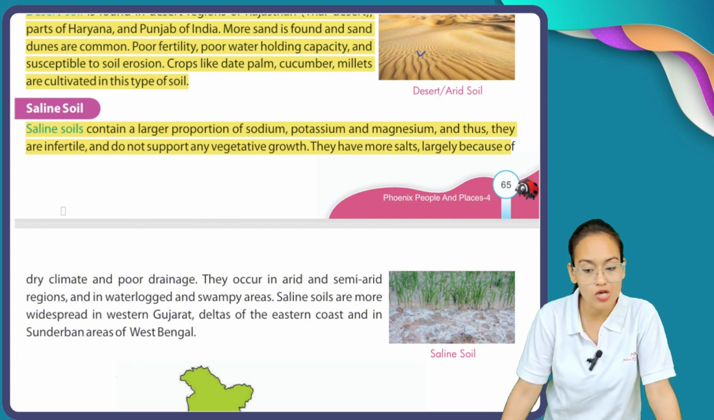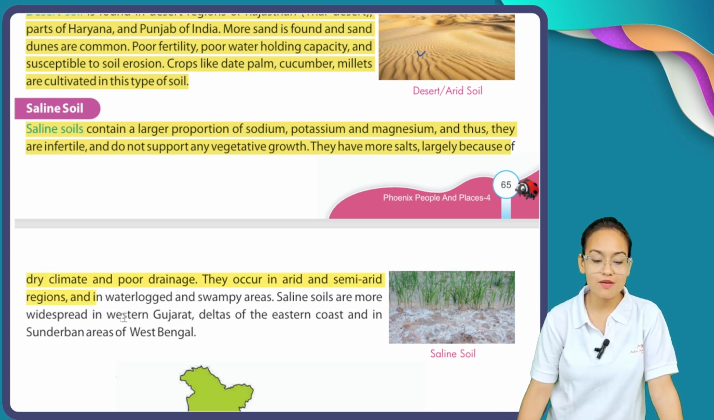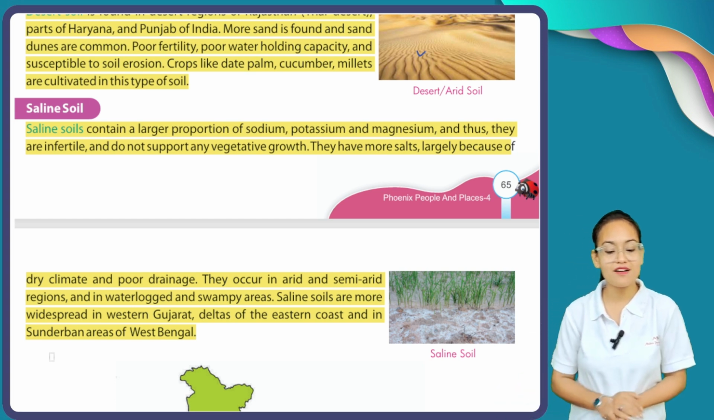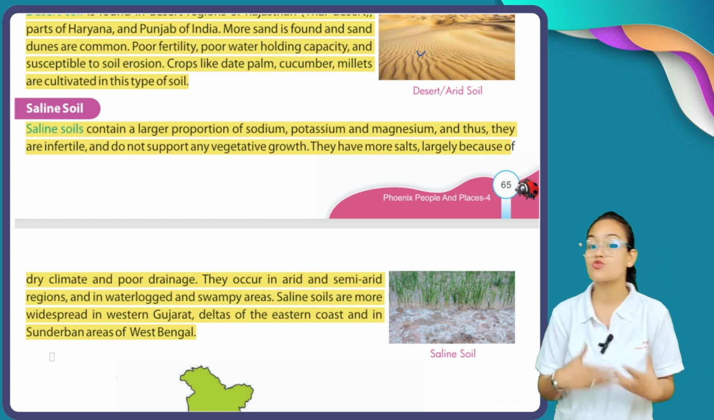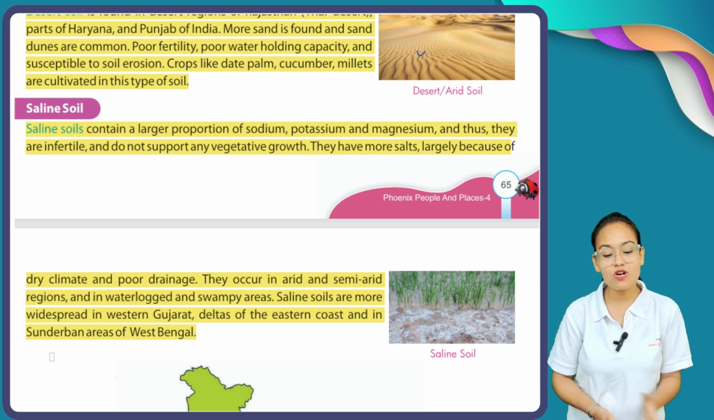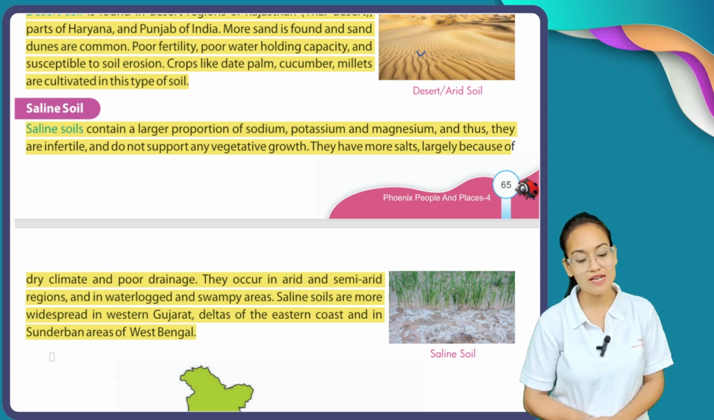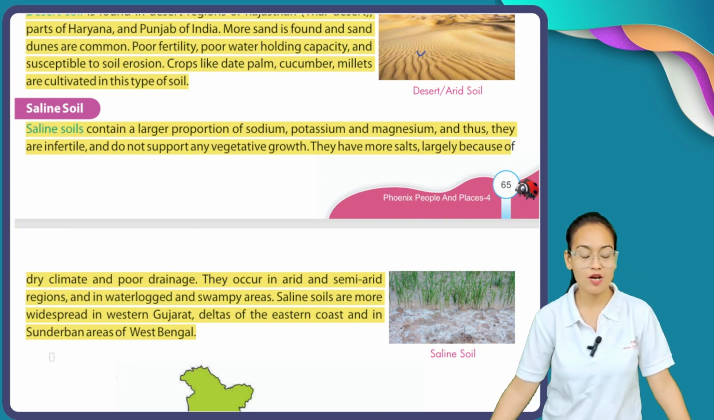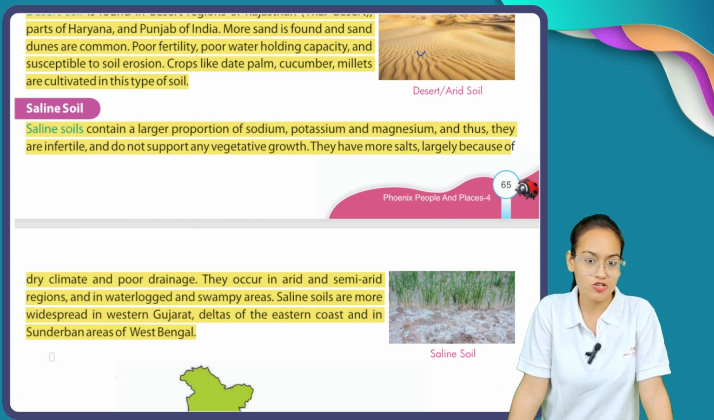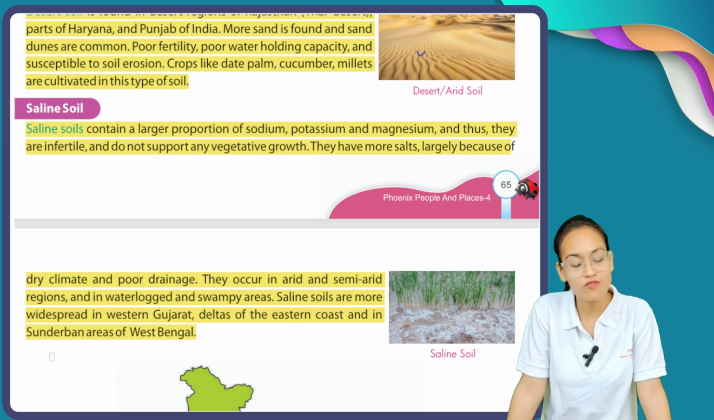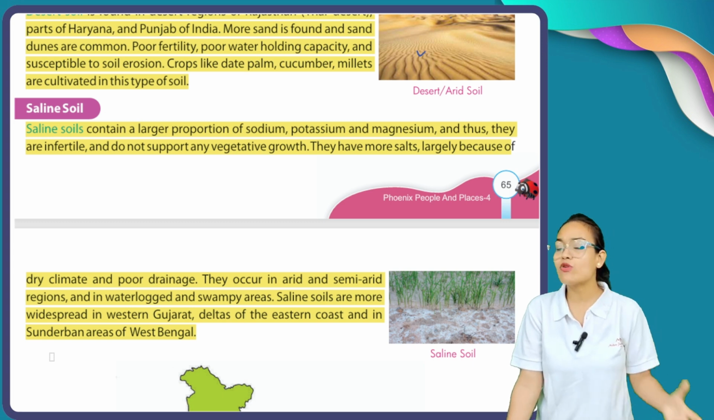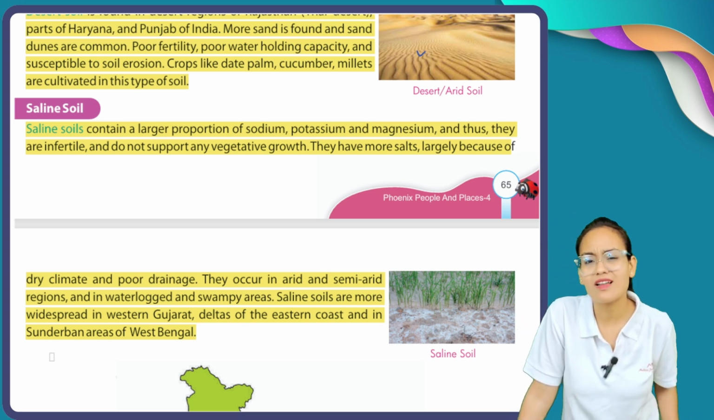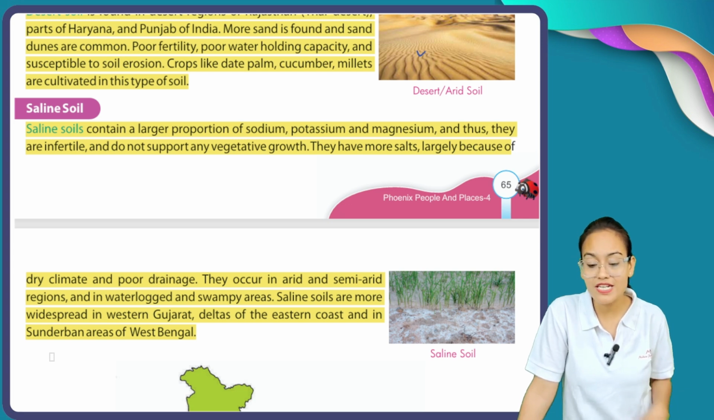They have more salts, largely because of dry climate and poor drainage. They occur in arid and semi-arid regions and in waterlogged and swampy areas. Saline soils are more widespread in western Gujarat, deltas of the eastern coast, and Sundarban areas of West Bengal. So due to their salty nature, they don't support the cultivation of crops. And why they don't support? Because of dry weather and poor drainage system.